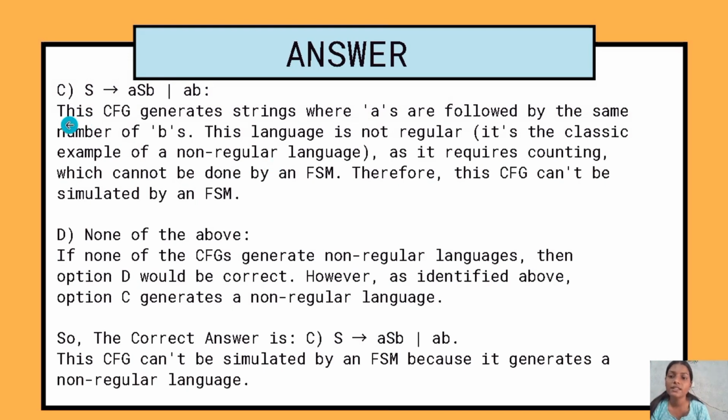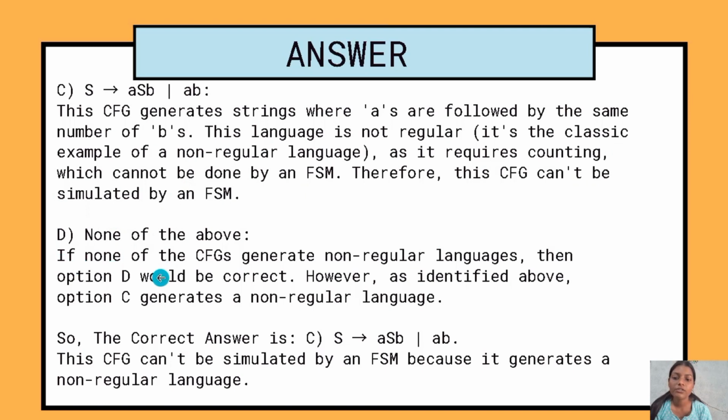Option C says this CFG generates strings where A's are followed by the same number of B's. This language is not regular. It's the classic example of a non-regular language, as it requires counting, which cannot be done by an FSM. Therefore, this CFG cannot be simulated by an FSM.